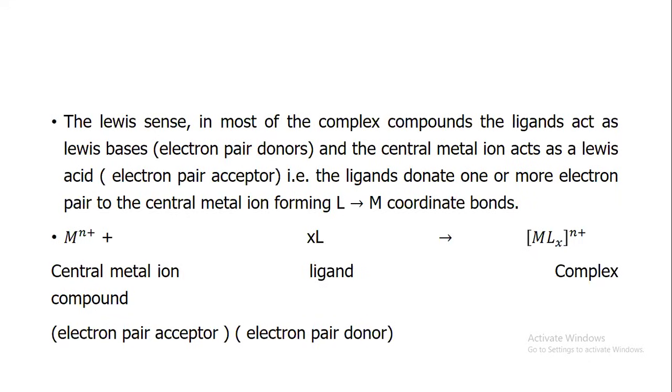The Lewis says in most of the complex compounds, the ligands act as Lewis bases, that is electron pair donors, and the central metal ion acts as a Lewis acid, that is an electron pair acceptor. That is, the ligands donate one or more electron pairs to the central metal ion, forming ligand-metal coordinate bonds. For example, metal plus ligands forms complex ions. The central metal ion is the electron pair acceptor, and the ligands are electron pair donors.